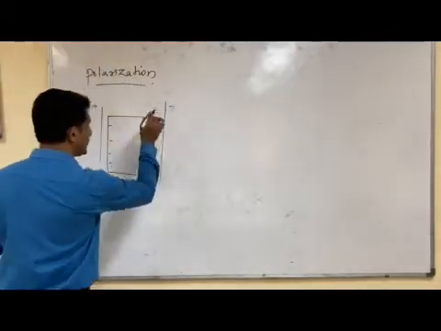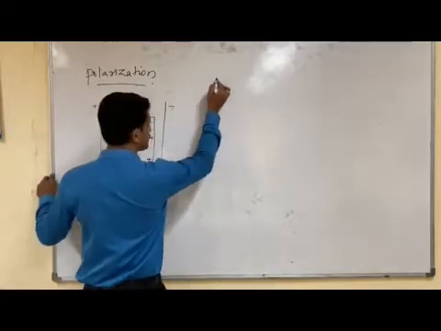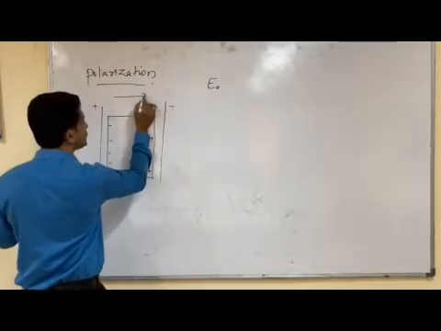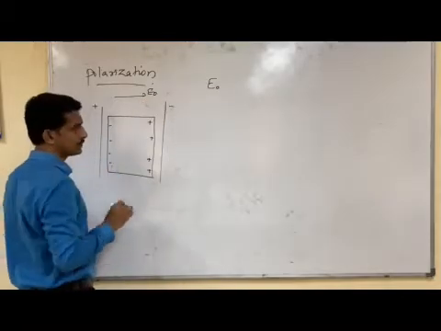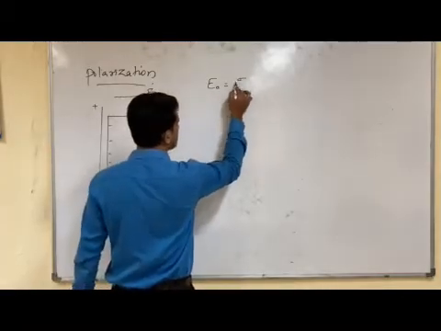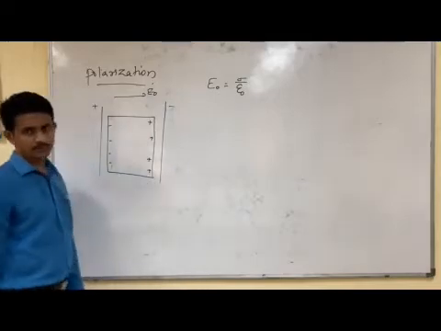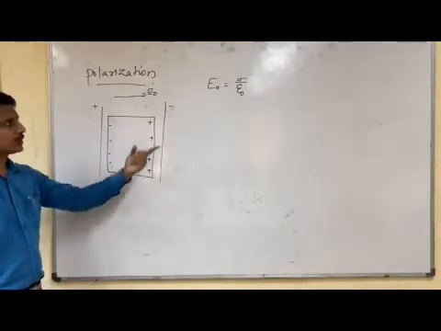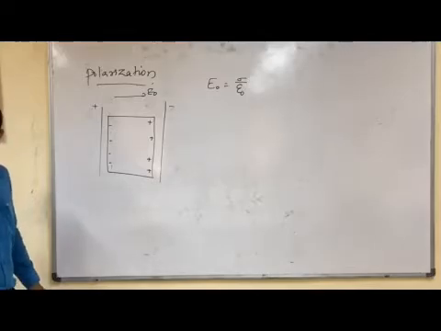You know that when only the electric field exists between the plates, that is E0, E0 is the actual electric field existing between them. E0 is equal to sigma by epsilon 0. Whenever there is a positive plate and a negative plate, the electric field E0 is equal to sigma by epsilon 0.